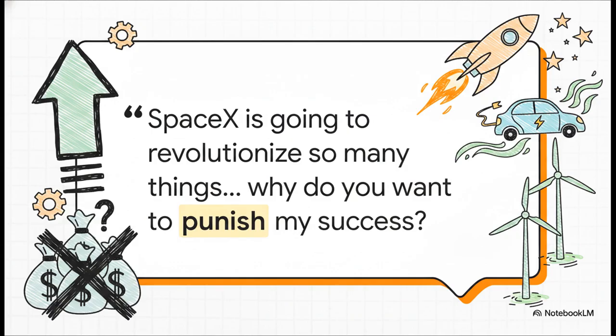But hold on, because critics fiercely push back on this. Take figures like Elon Musk, as paraphrased by Piers Morgan in our sources. They counter this purely mathematical model by pointing to the massive tangible value being created. They ask, look, if someone is bringing green energy to millions of people or revolutionizing space travel, why do you want to punish their success? From this free market perspective, pushing for a wealth tax is often labeled the politics of envy, because they argue it completely ignores the immense innovation, job creation, and progress driven by these top entrepreneurs.